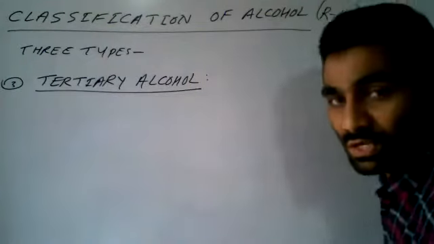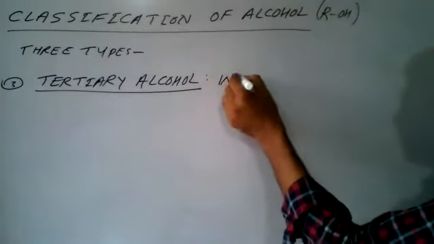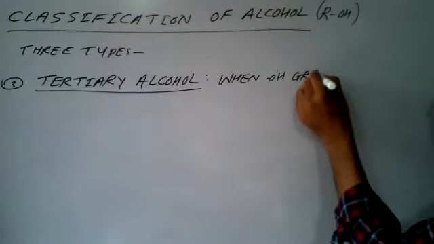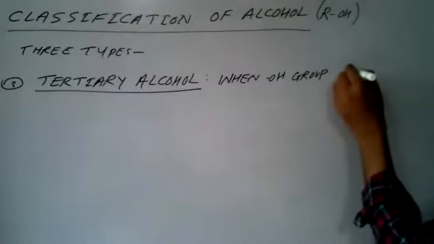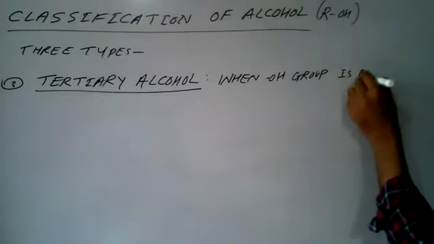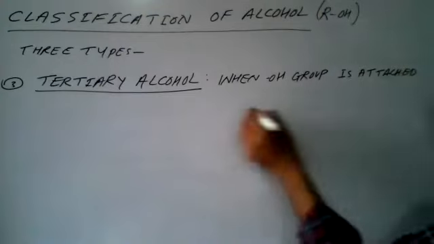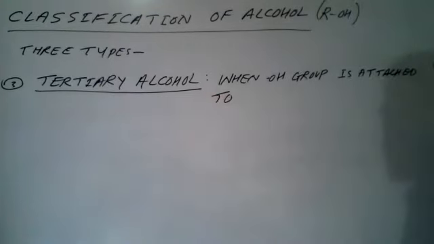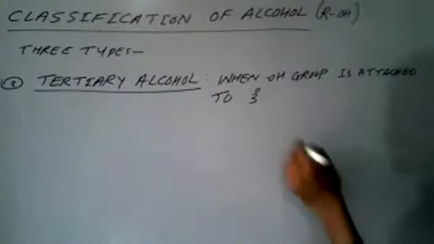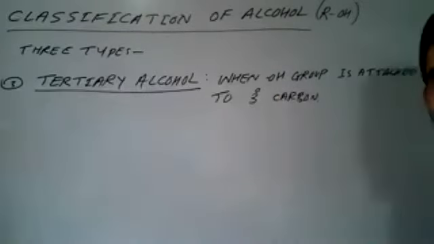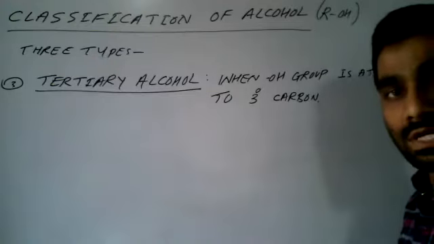What is the definition of tertiary alcohol? When the OH group is attached to a tertiary carbon in the compound, it is called a tertiary alcohol.